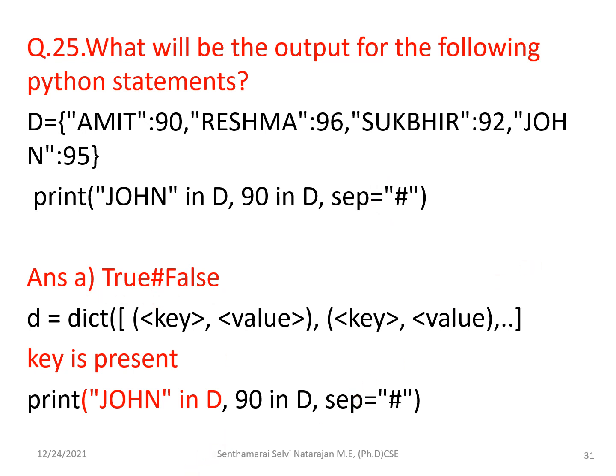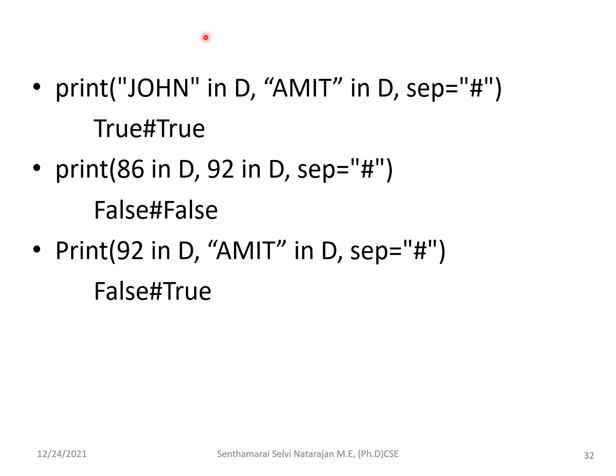Moving to some more options, as additional information. For example, consider this search. Here you see it is in this dictionary, and this is also in the dictionary. So true and true, the separator is this. Here you see this is the value and this is also the value. So here it will give false and false. And again you see here this is the value and this is the key. So here it is false and here it is true. So these statements will check for only the key and not the value. If both are keys that are present, it is true and true. If one is a key and another one is a value, for the key it will give true.